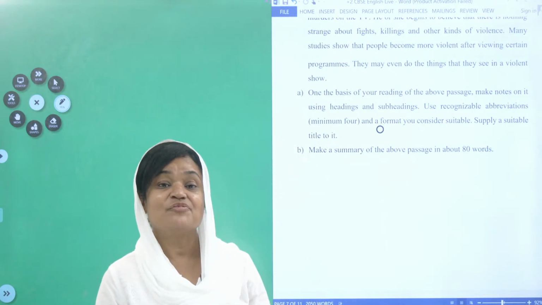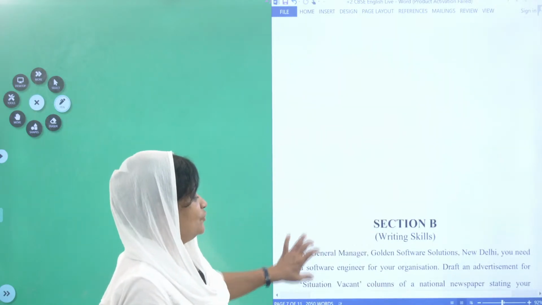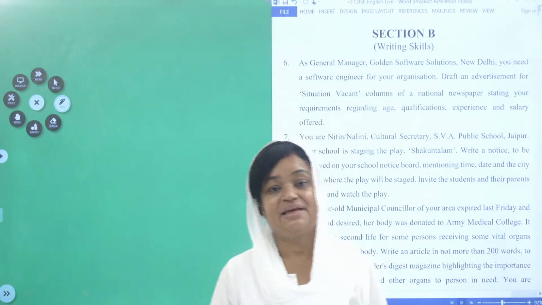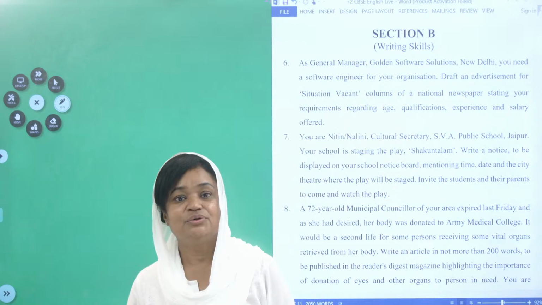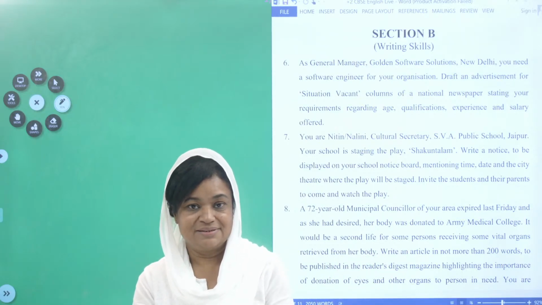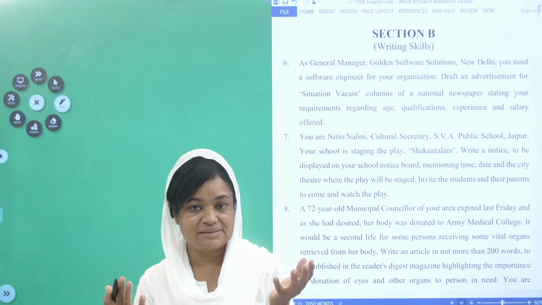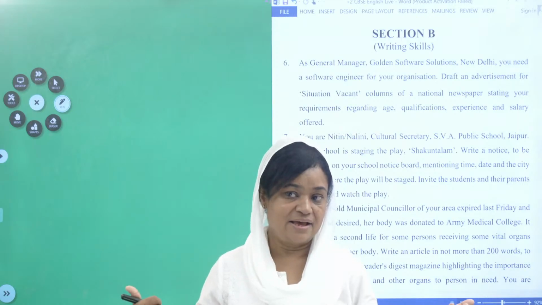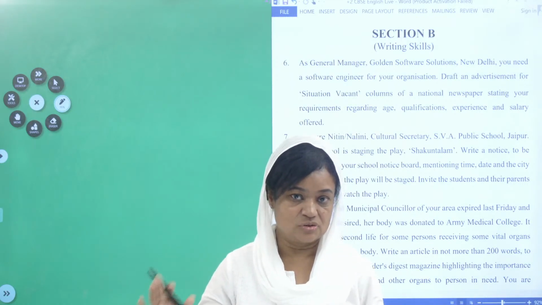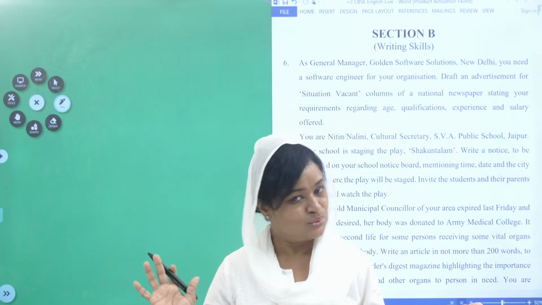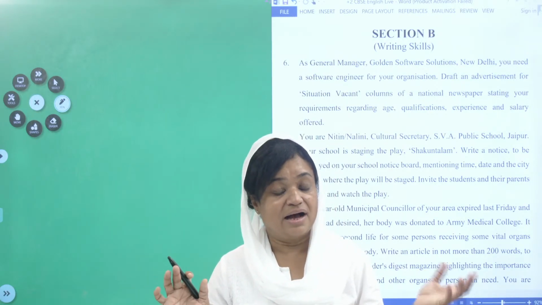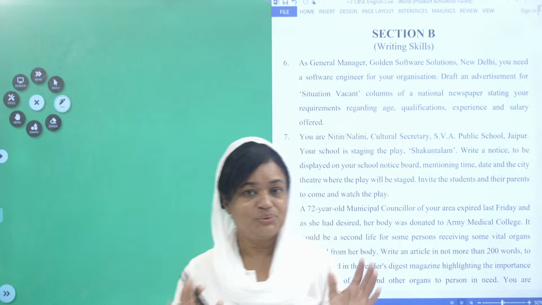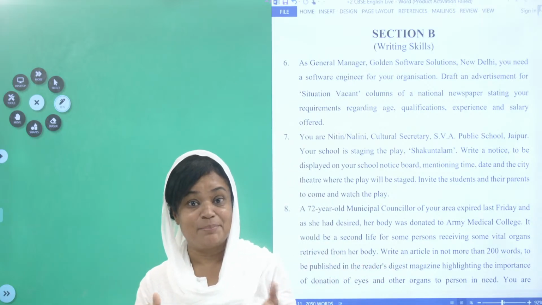So, children, we have covered the Section A portion. We are moving into Section B. Section B, I told you in Part A that you need a lot of practice. You have to set a place in your home where you are comfortable, sit and write the examination, and keep your mom or sister as the invigilator. They will be happy to do all those things. And children, I am sure that you are doing that. I am sure, because you know yourself and you know how to manage the time better than we people.